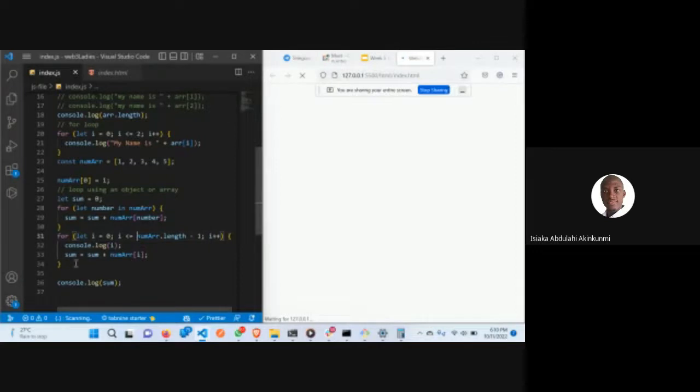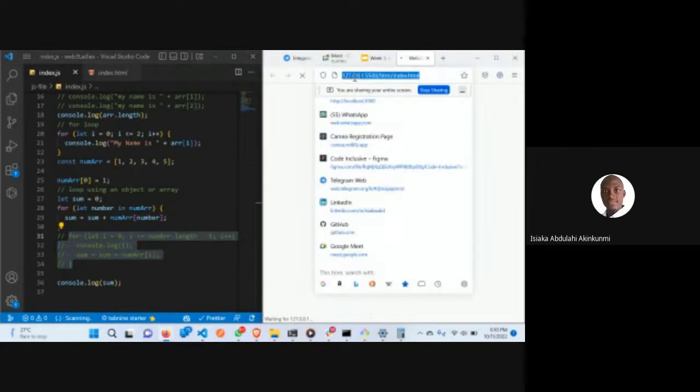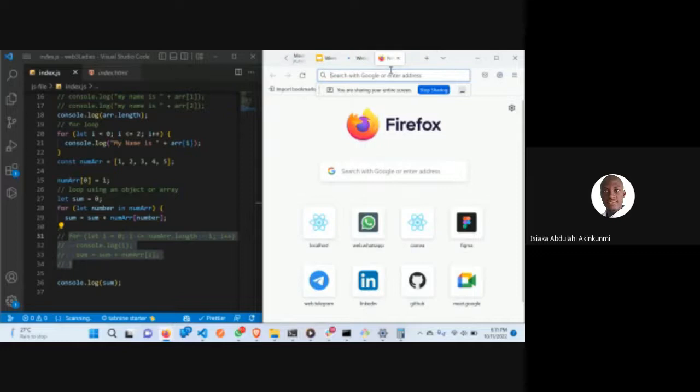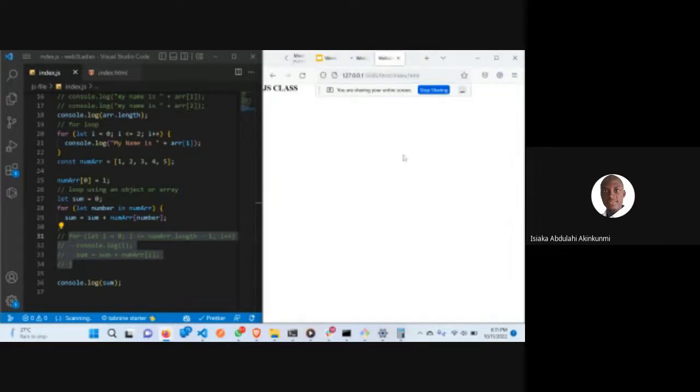My browser is not working fine, which is unusual. Let me comment this out. Okay, I think that's what stopped it. It is that code that hung my browser. So I'll need to restart it. Make sure you're not writing code that will shut down your system.